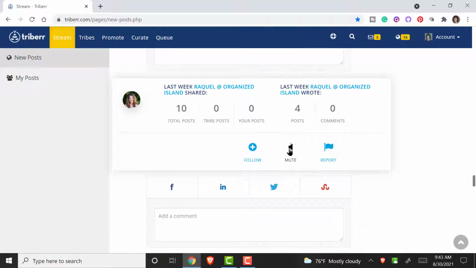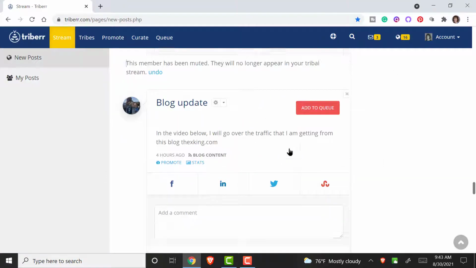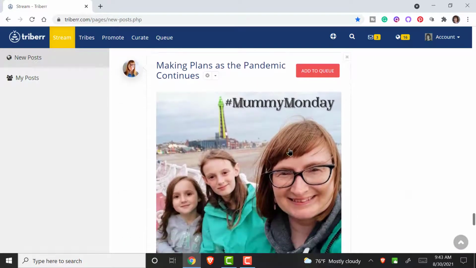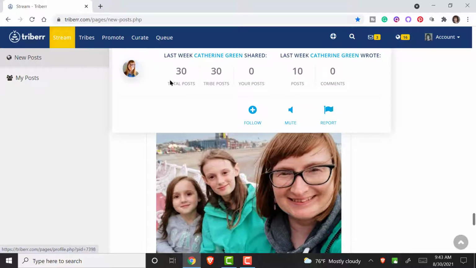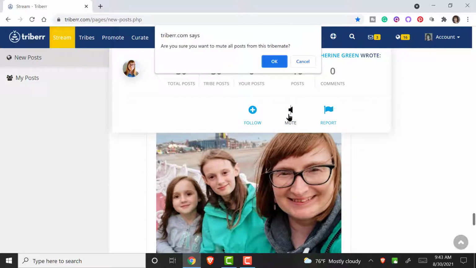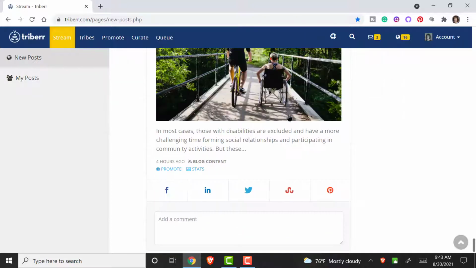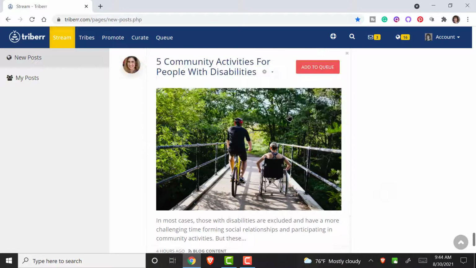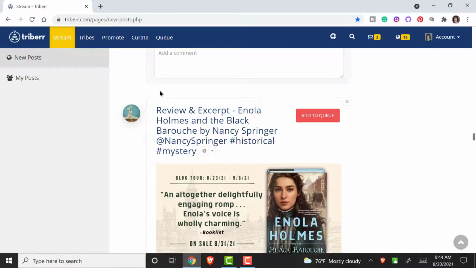Others, you may want to check out what they're sharing, what they're not sharing. This particular one has nothing related to my niche. And she hasn't shared any of my posts, and doesn't look like she's shared too many. So those are the things I look for when I'm going through the Triberr stream to see what's relevant and what's not. Here's another one with a book. And they haven't done any of mine, so I'm going to mute them as well.